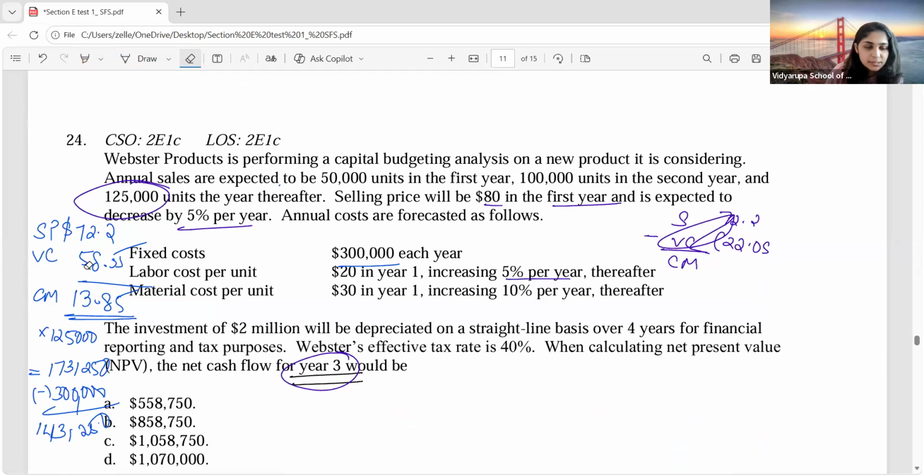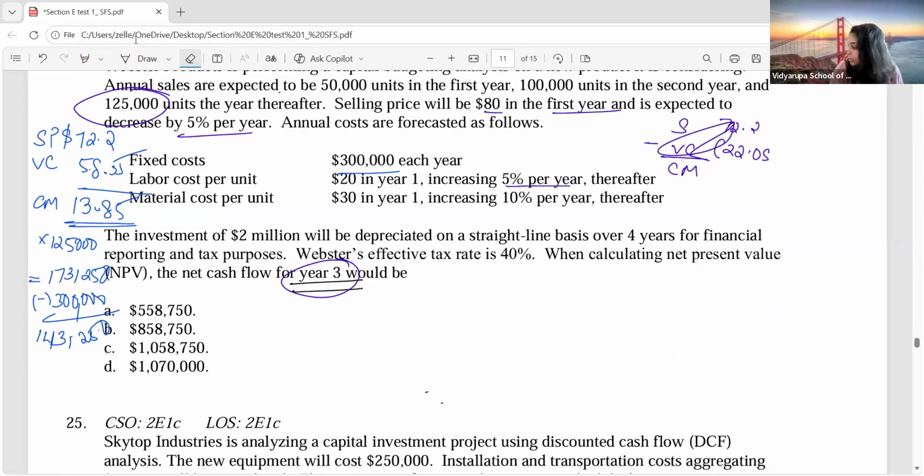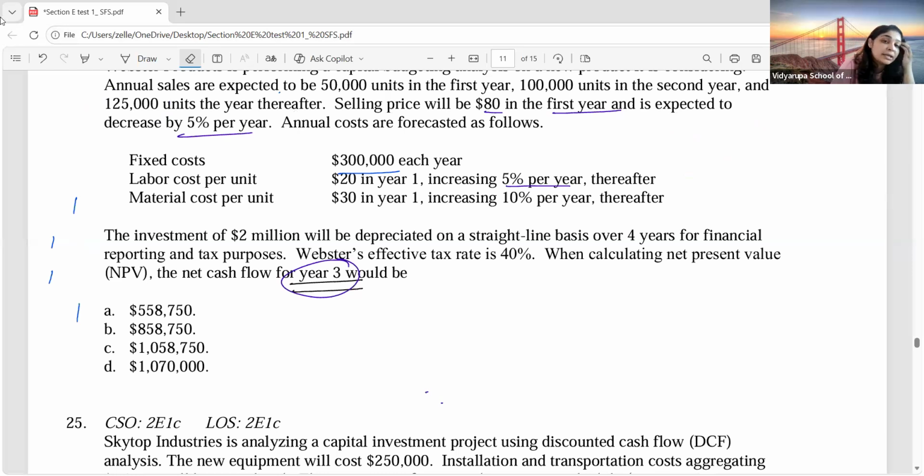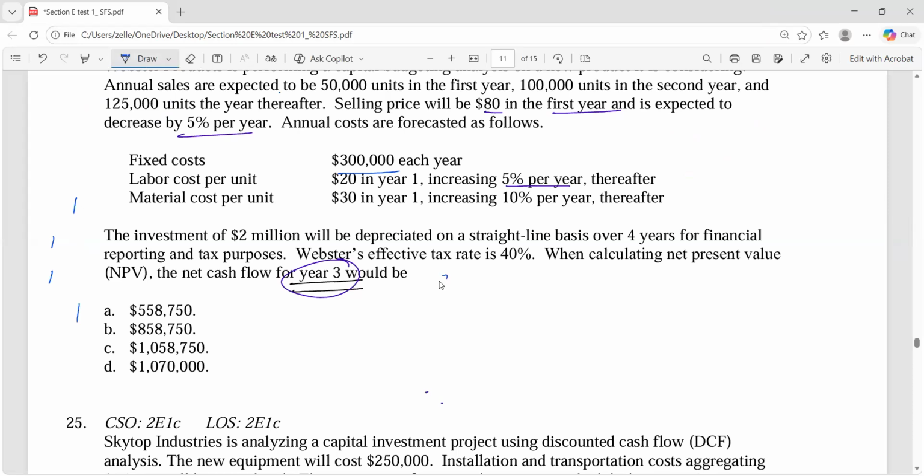Should I repeat this? Or is it clear till here? Tell me, how much is your operating cash flow after tax? 8,58,000. Very good, Nisarga.